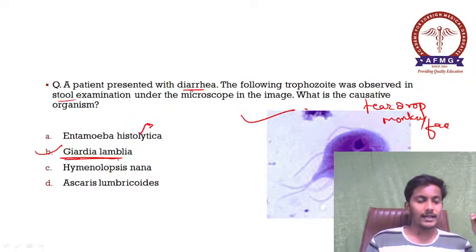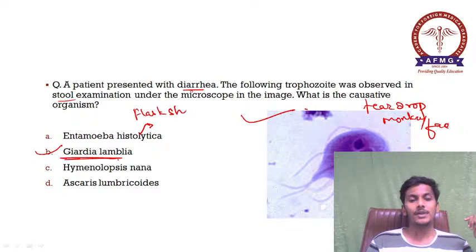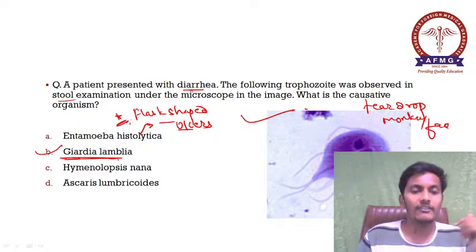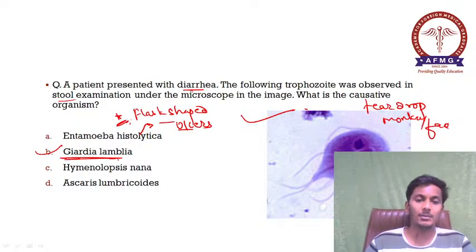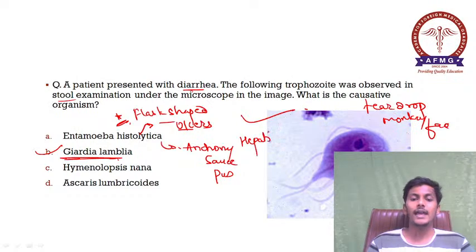Entamoeba histolytica, it is very much important. It can lead to intestinal amoebiasis and it leads to the characteristic flask shaped ulcers. Whereas if there is hepatic amoebiasis due to Entamoeba histolytica, it can lead to the characteristic presence of anchovy sauce pus in the liver.